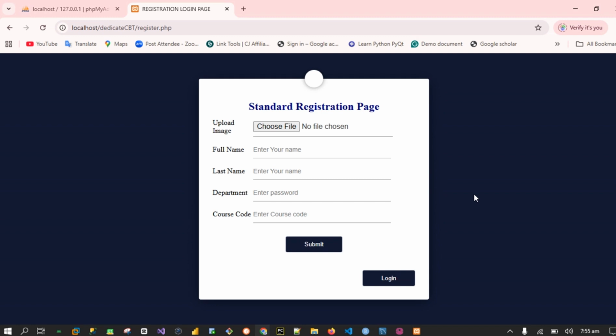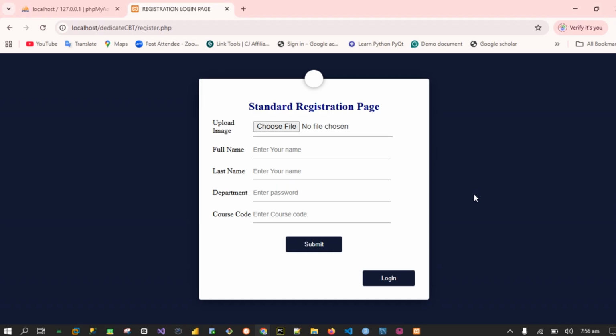Now very quickly, say for instance we don't have the student data in an Excel sheet, I want to quickly create a registration page. Like you have seen already, I've created a registration page. I'm going to register, upload my passport, fill in my name, then put my last name, then submit the form.